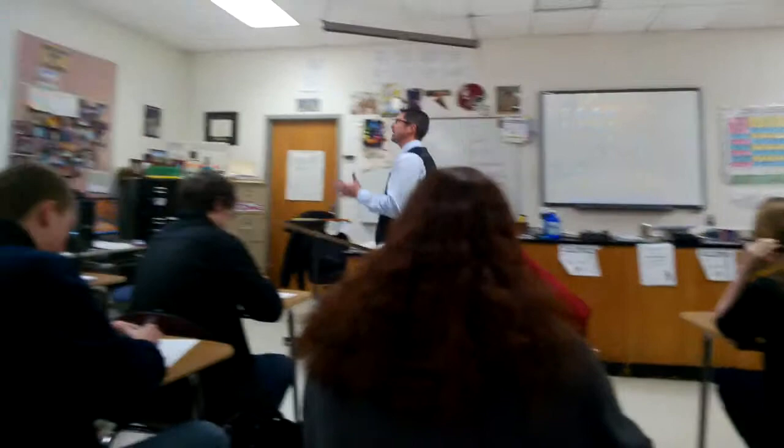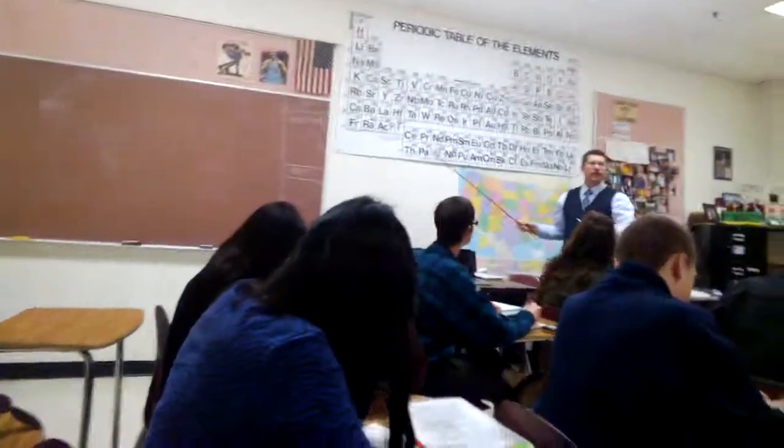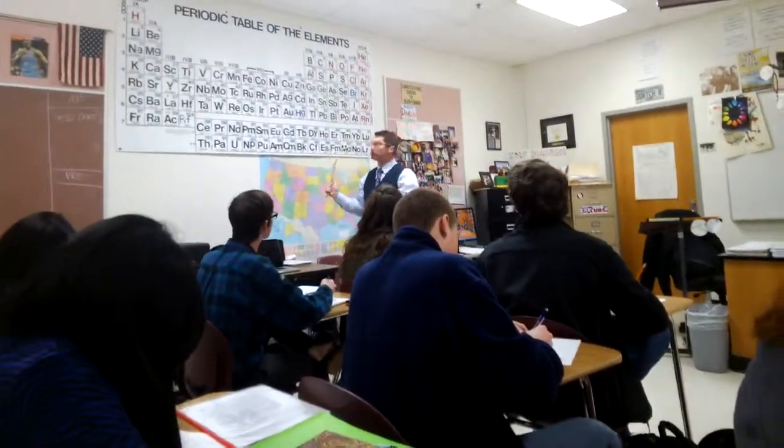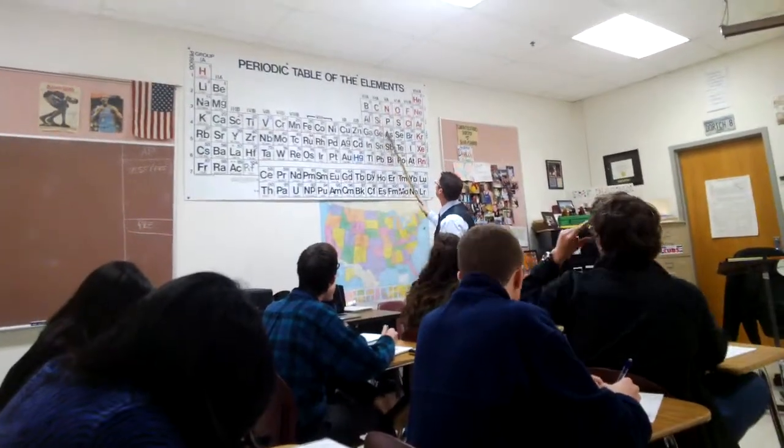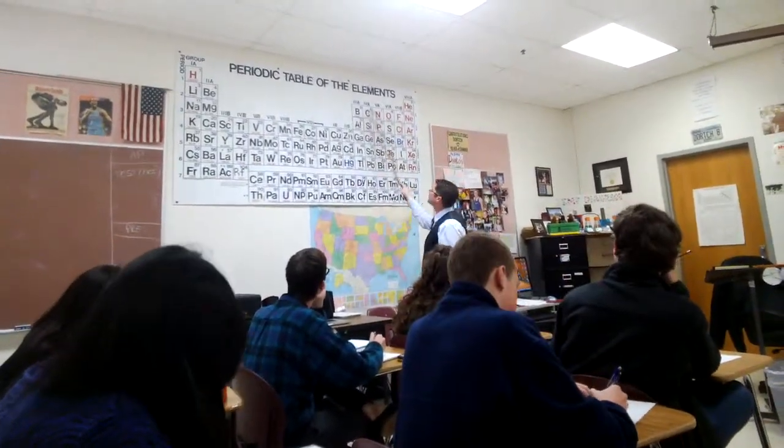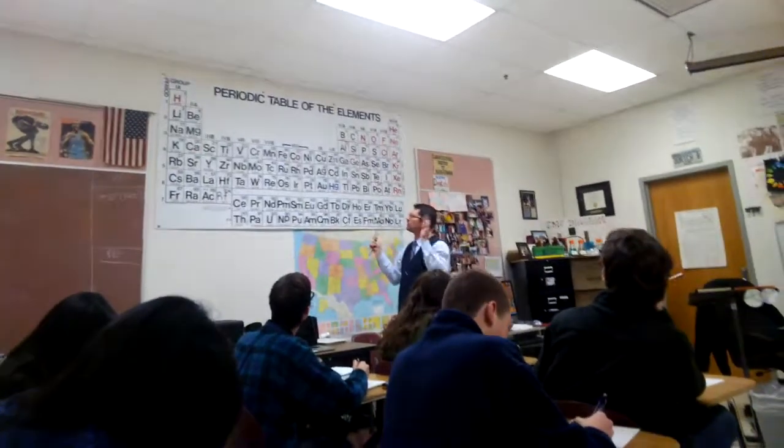All right. How about the periodic table? You need to know everything about the periodic table. You need to know that everything on this side we call metals. Everything on this side we call nonmetals. Except for these guys right here, they're called what? Metalloids. Okay, so metals, nonmetals, metalloids.